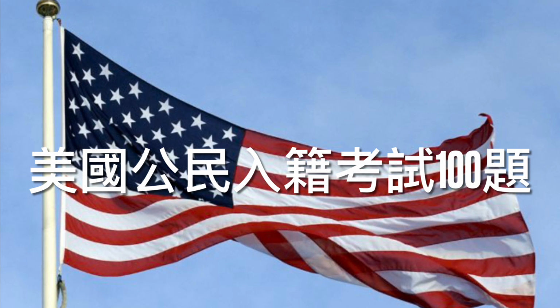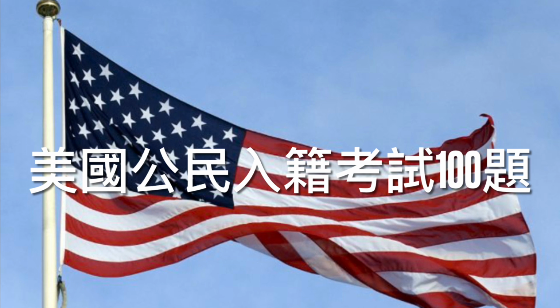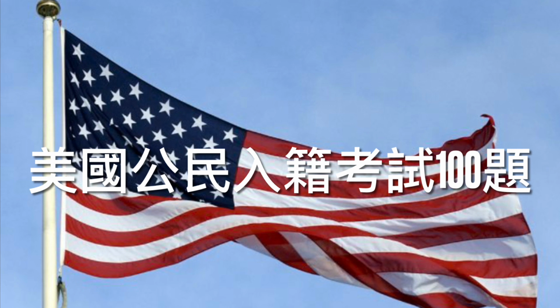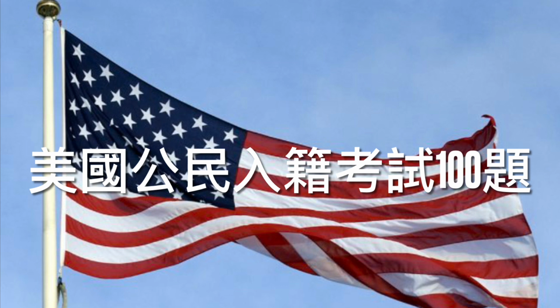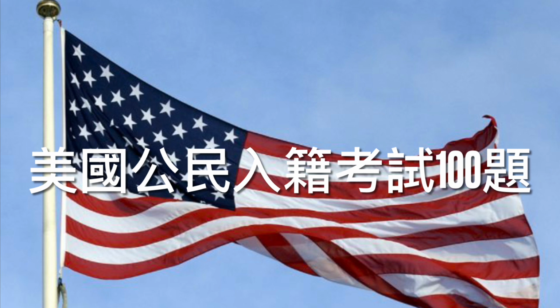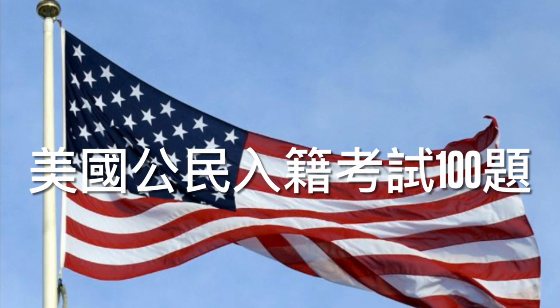95. Where is the Statue of Liberty? Correct answers: Choose one. New York Harbor, Liberty Island, New Jersey, near New York City, on the Hudson River. Explanation: The Statue of Liberty, located on Liberty Island in New York City, was a gift from France to celebrate the friendship between the 2 countries. It has become a symbol for freedom and justice.